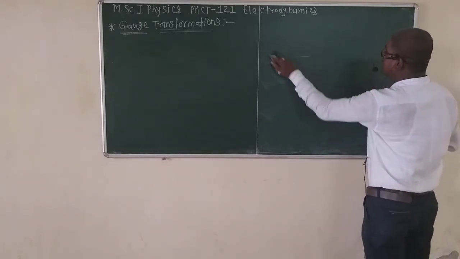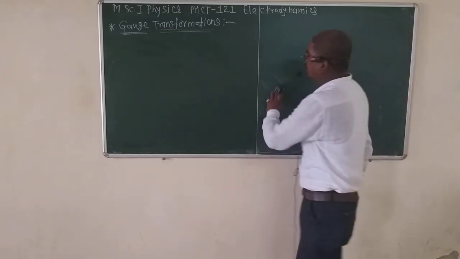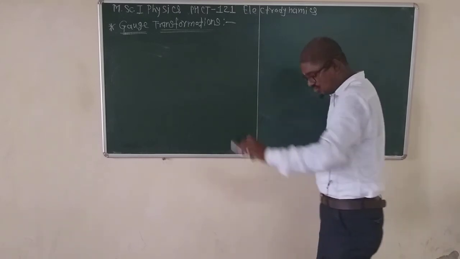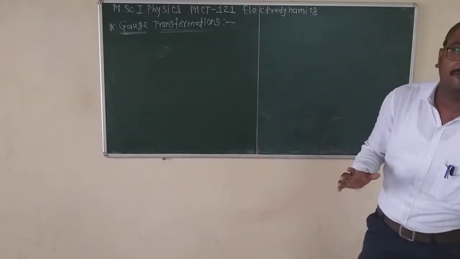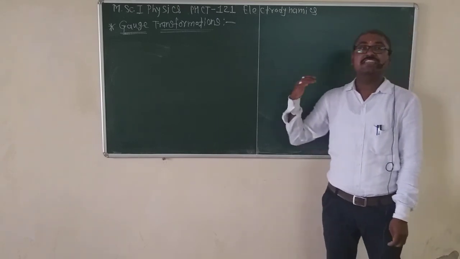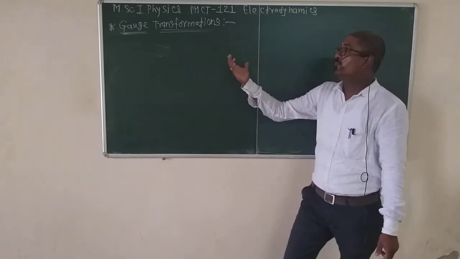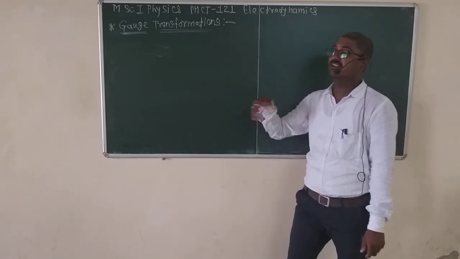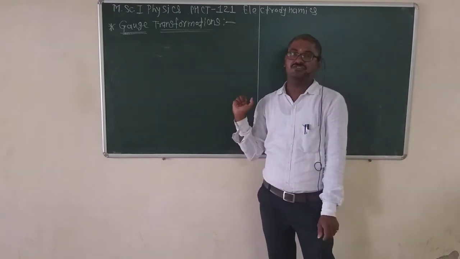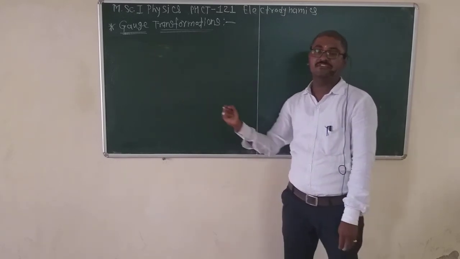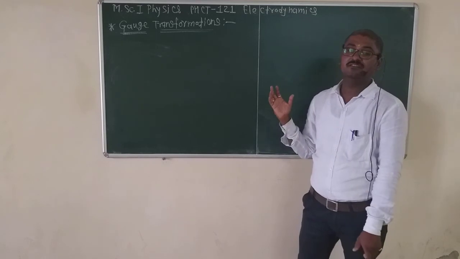invariance of electric field and magnetic field. In the point of gauge transformation, we will show the invariance of the electric and magnetic fields. What is meant by invariance? Invariance is the property of a system remaining unchanged, meaning the system remains the same under some applied transformation. In gauge transformation, we will show the invariance of electric field E and magnetic field B bar.